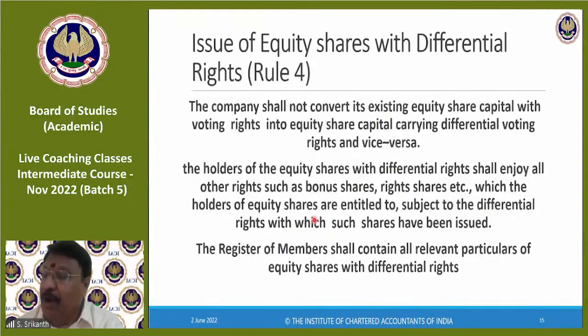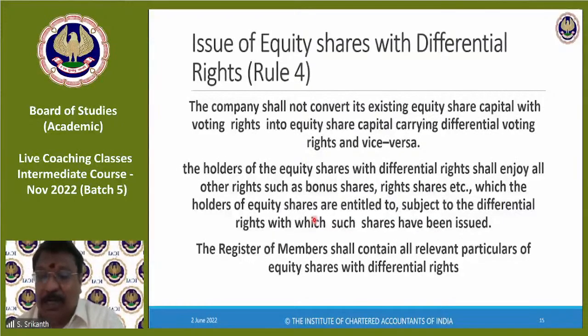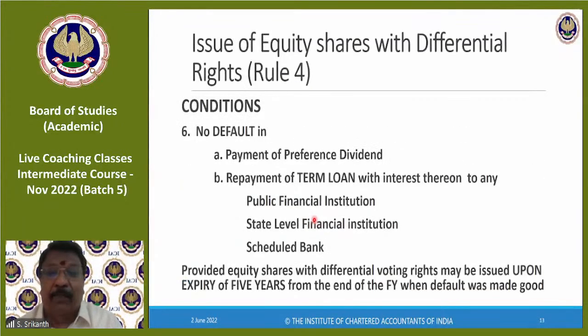Okay. If a company defaulted in May and made good in June, from that financial year up to 5 years, or from June? Good question. That is Mr. K. See, they're clearly saying upon expiry of 5 years from the end of the financial year when default was made good. Assuming current year, in May they made default, in June it got corrected.